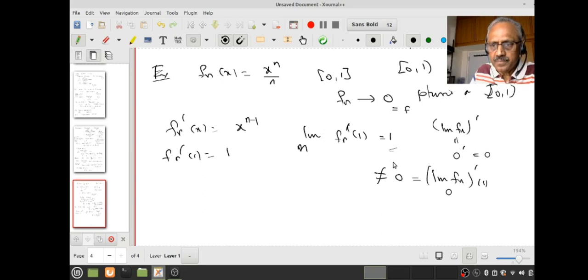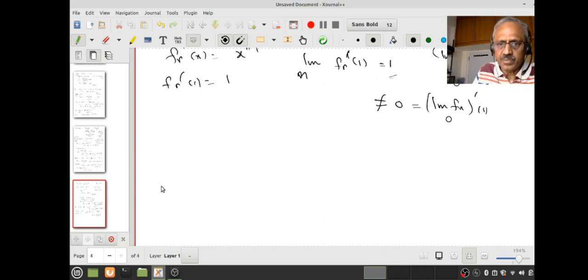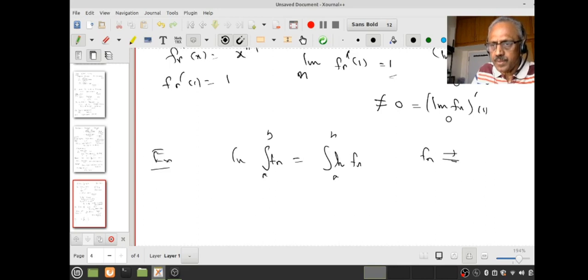And similarly, there is a second example, something to do with integration. Do you remember we proved the integral from a to b of the limit of fn equals the limit of the integral of fn from a to b? That is, if fn converges uniformly to f on the closed and bounded interval a, b, then f is integrable, and the integral from a to b of fn converges to the integral from a to b of f.